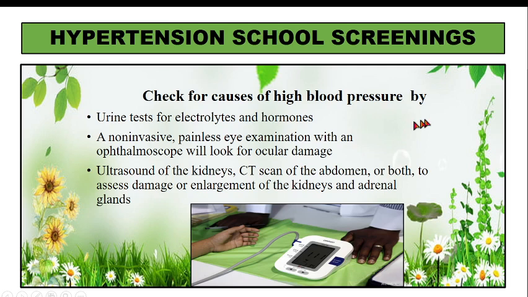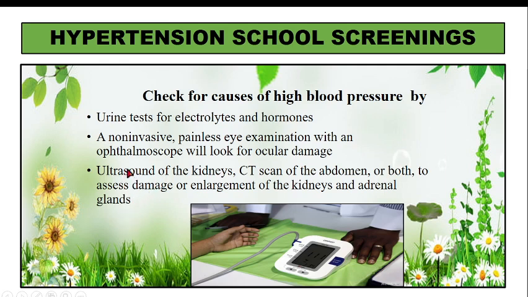Next is hypertension screenings. So, we check for causes of high BP by urine test for electrolyte hormones, and we check the fundus by using an ophthalmoscope, which is a non-invasive, painless eye examination to check for ocular damage, because we know that hypertension causes retinopathy. Okay, so we check that.